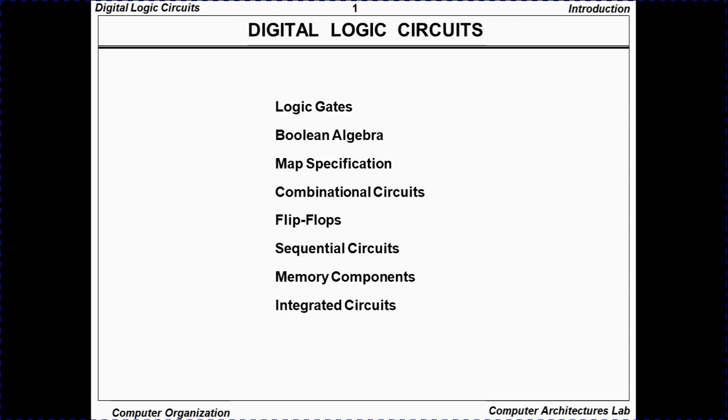And chapter 3 is dedicated to data representation, in which we have to study the various number systems like binary, decimal, hexadecimal, and octal system, right?